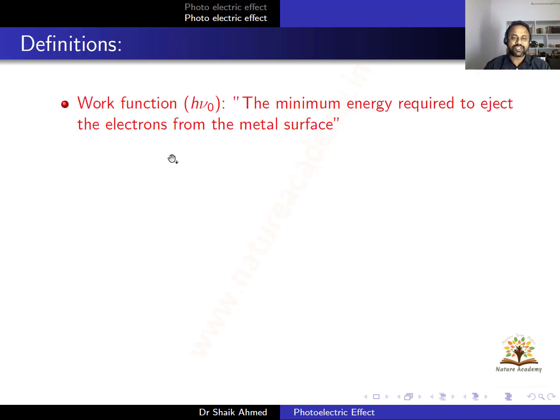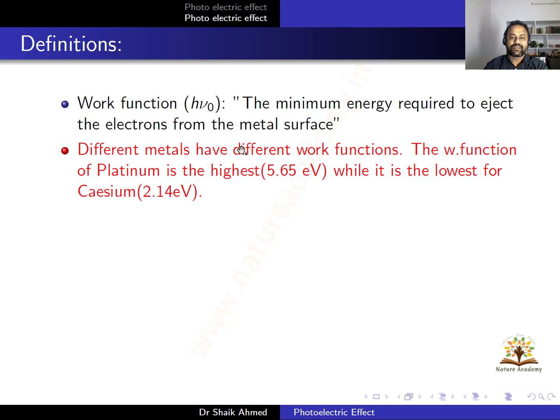Let us have some discussion on the definitions. First one is work function. What is work function? The minimum energy required to eject the electrons from the metal surface. Different metals have different work functions. You should remember this one. The work function for platinum is highest, and for cesium is the lowest. Or we can say the ionization energy for cesium is less, and for platinum is high.